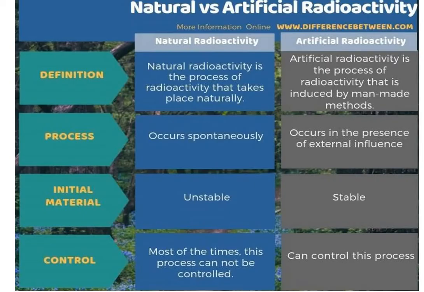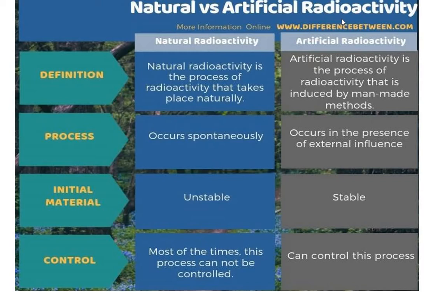Okay, so let us compare the difference between natural radioactivity and artificial radioactivity. By definition, natural radioactivity is the process of radioactivity that takes place naturally. Artificial radioactivity is the process of radioactivity that is induced by a man-made method.